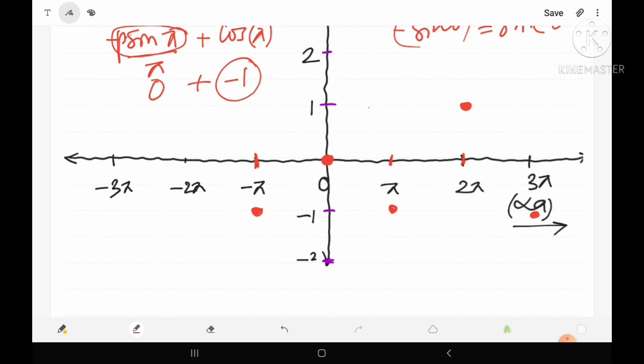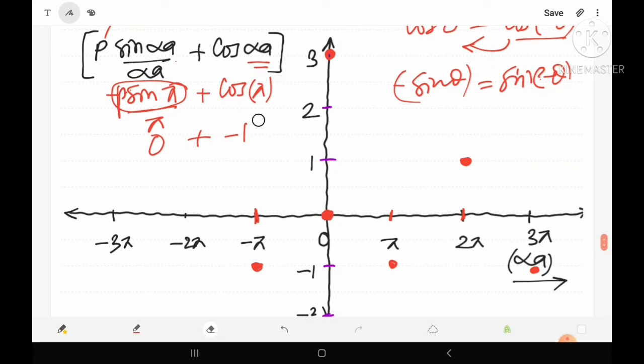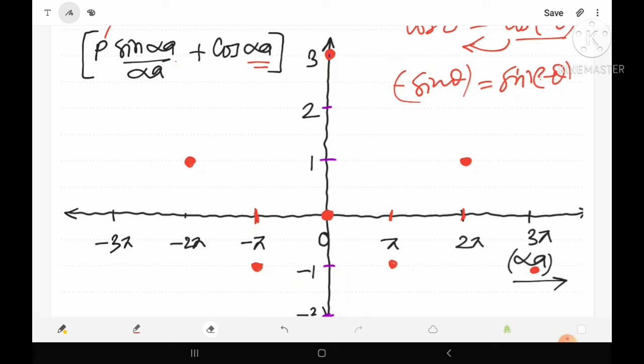Similarly, for minus 2 pi, cos minus 2 pi will become cos 2 pi, and sin 2 pi again becomes 0, and cos 2 pi is plus 1. It means that we have got the point for minus 2 pi at plus 1. So here we will have the point. Similarly, for minus 3 pi, again it is minus 1. So we have got the point here. These types of points we will find.